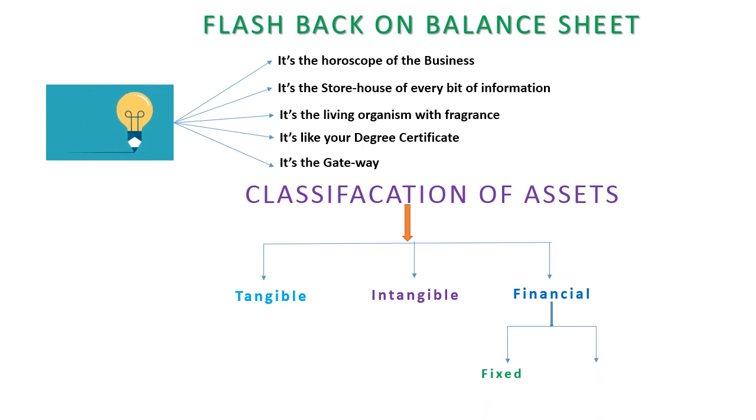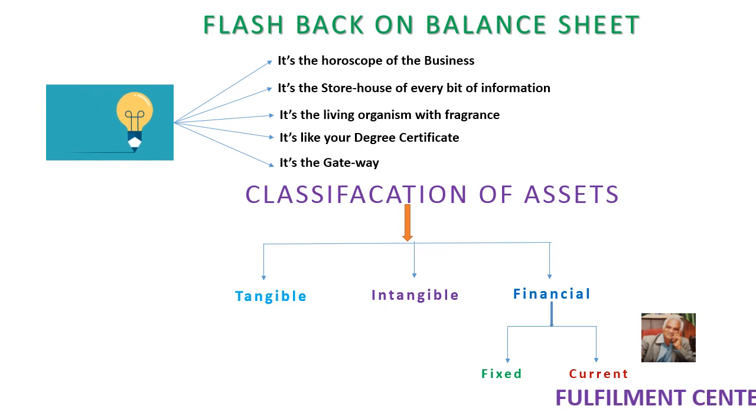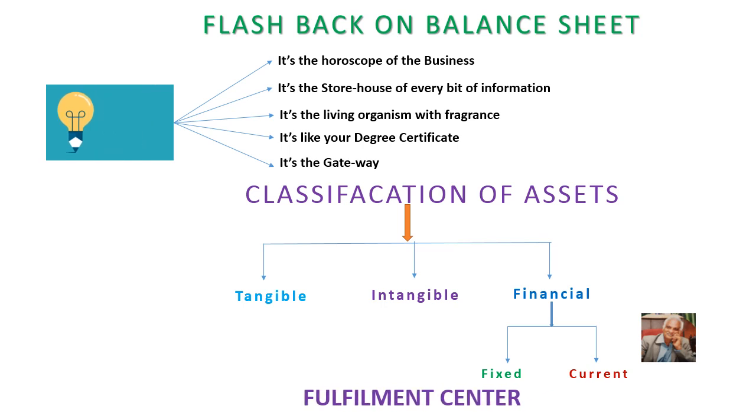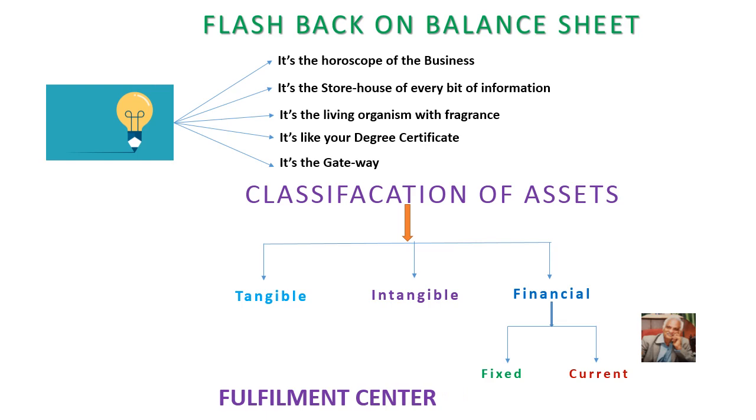Under the financial, I'll subclassify into fixed and the current. Right? So this is the classification, and I would like to induct to you the components of tangible. Under the tangible, we bring in the fixed assets and current assets, intangible goodwill patent, fixed financial refers to deposits, current financial it is cash balances. So these are all the very basic talk on the classification. Thank you.